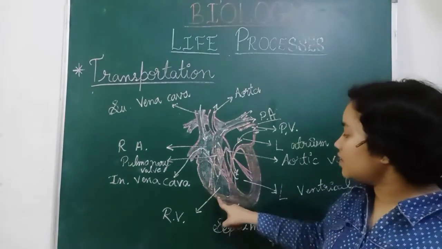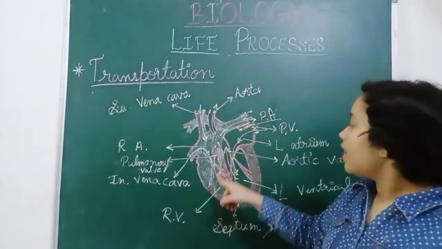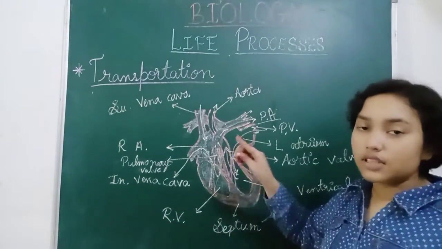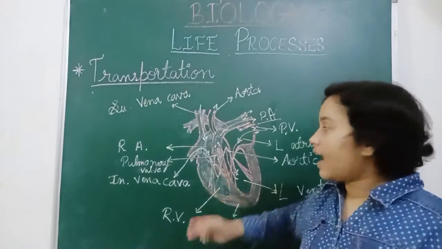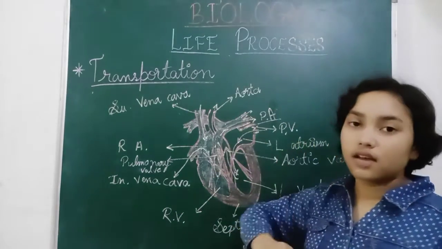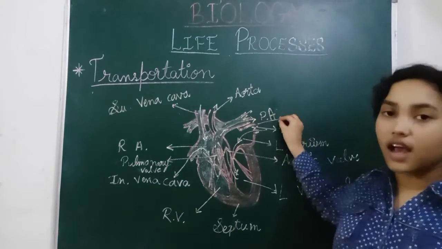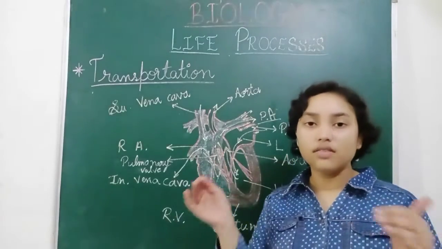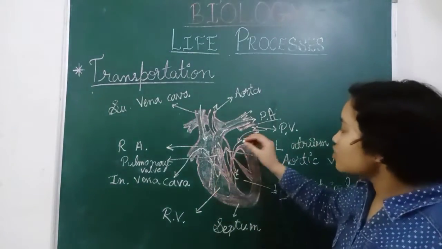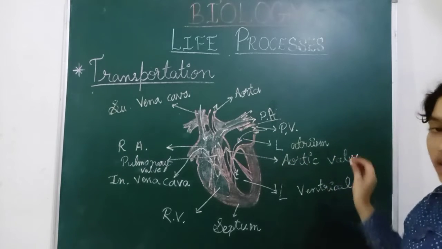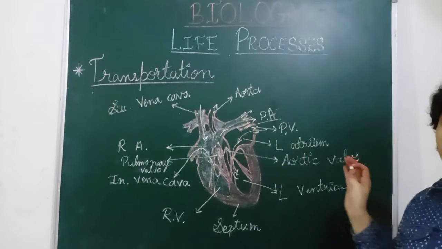The blood comes into the right ventricle and then goes up. When it is pushed up, the pulmonary valve opens and the blood is carried into the pulmonary artery, and the pulmonary valve closes. Now the same thing happens in the left part of the heart.